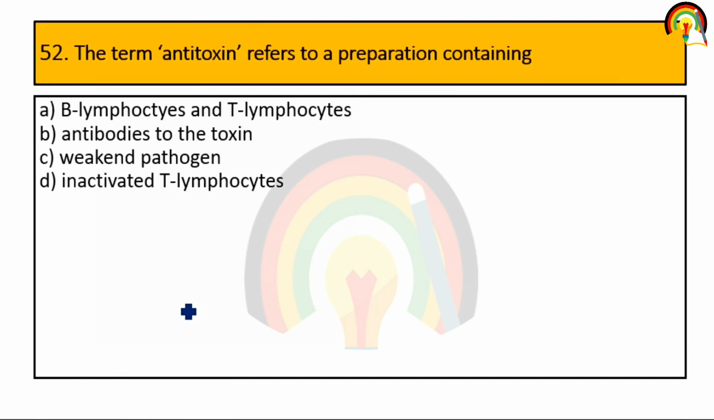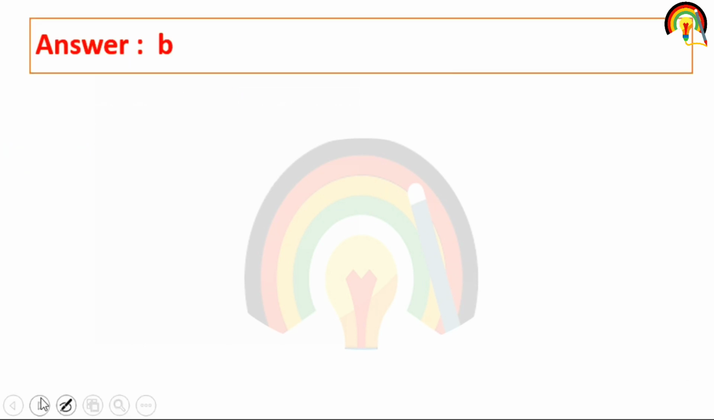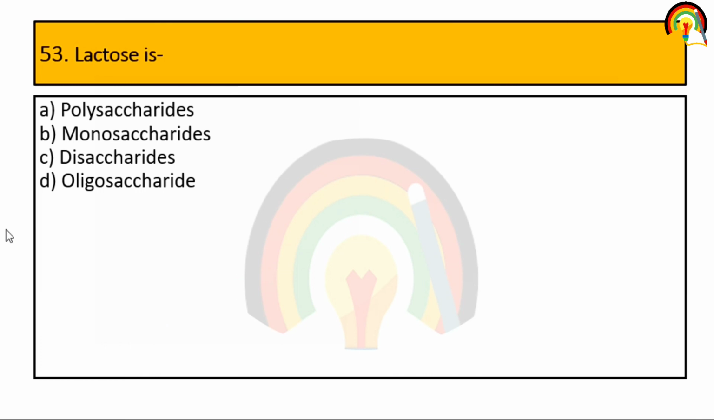Next one, the term antitoxin refers to a preparation containing. So, antitoxin. So, antibodies to toxin, that is B. Next one, lactose is. So, lactose is a disaccharide, consists of two monosaccharides, that is galactose and glucose. So, lactose is a disaccharide.